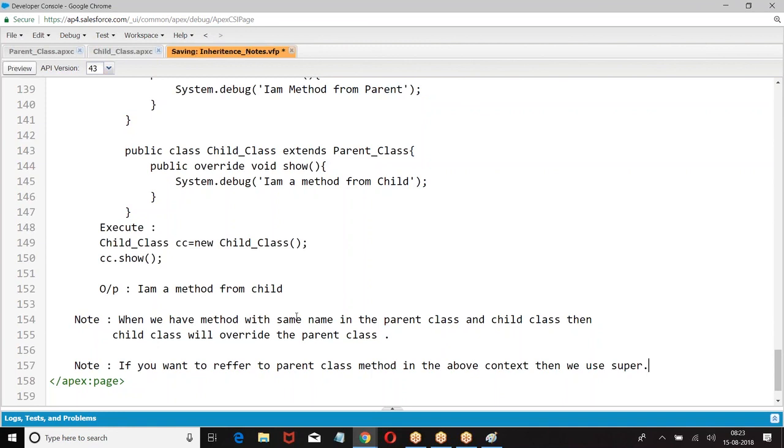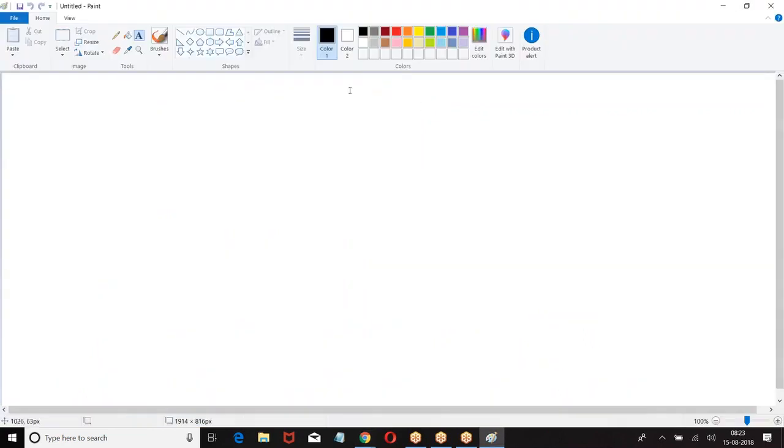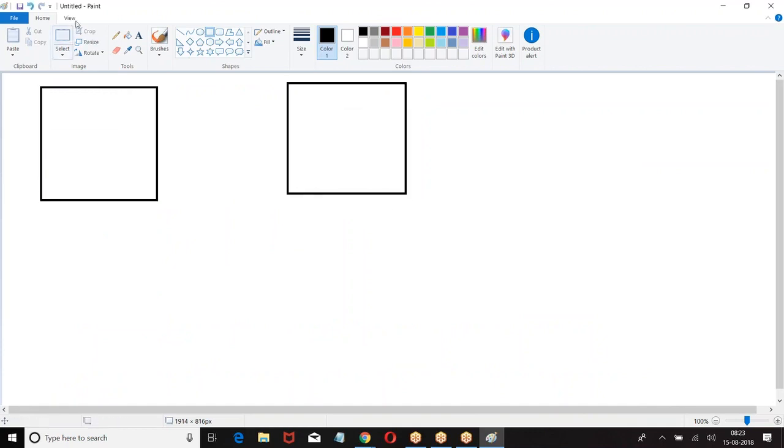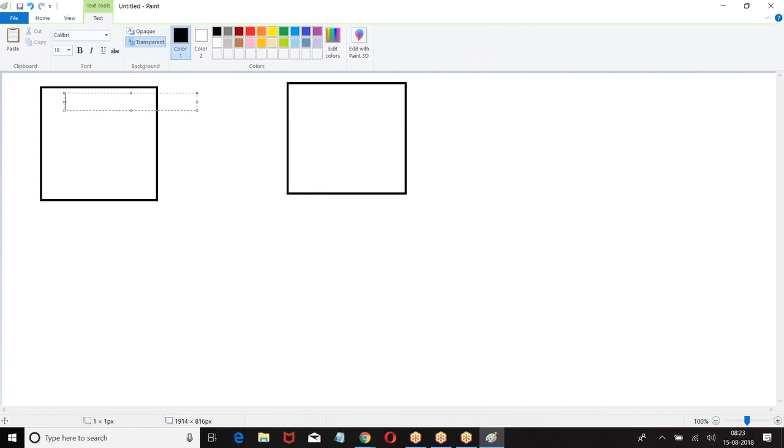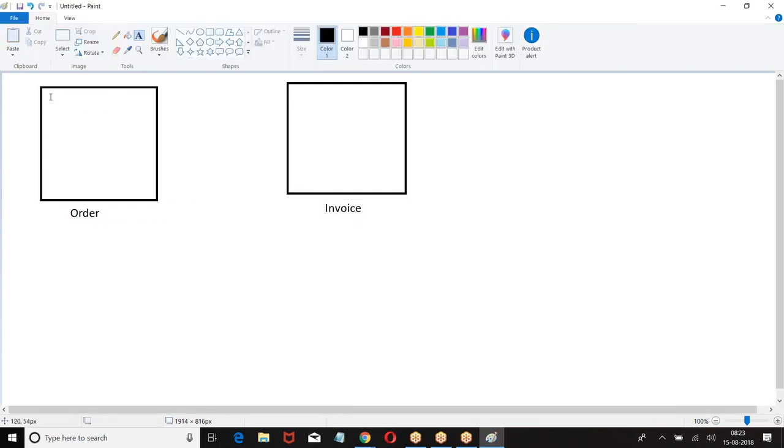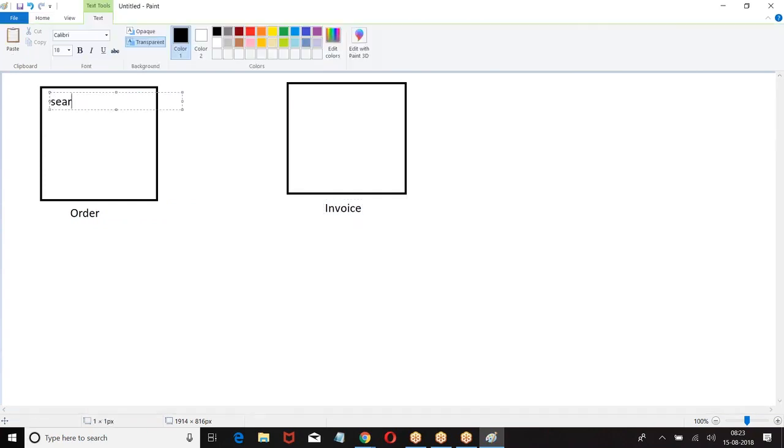So basically, what is the concept? If some classes are already available, now basically I'll tell you some properties. Look at this, boss. Now there are two functionalities we have. This is an order. This is an invoice. In both these things, we had some functionality.